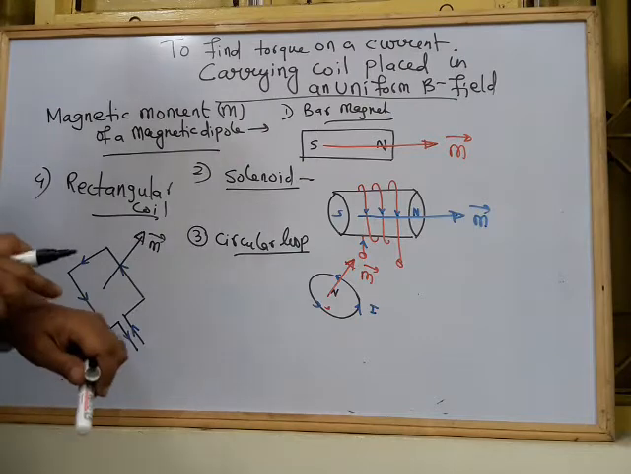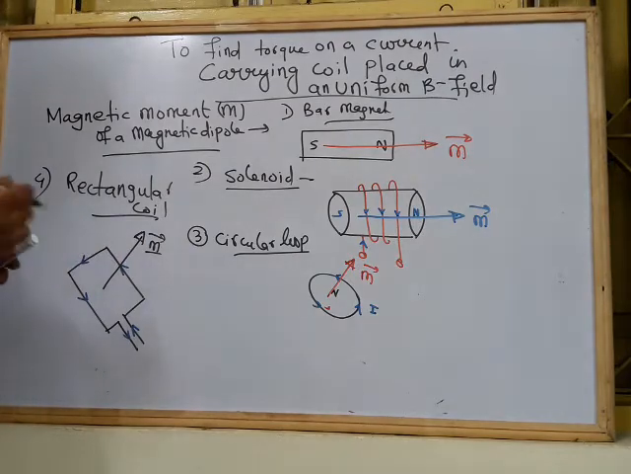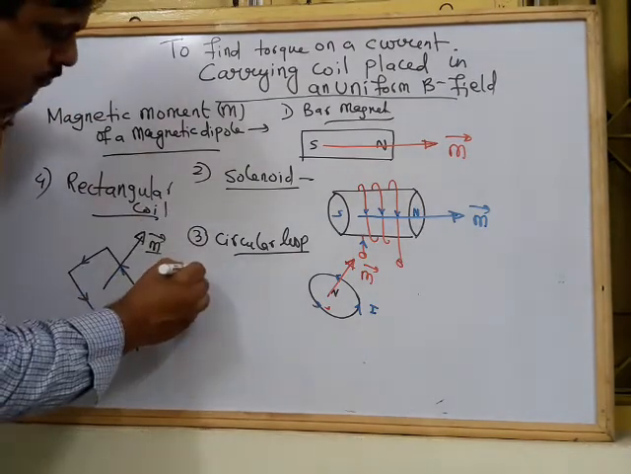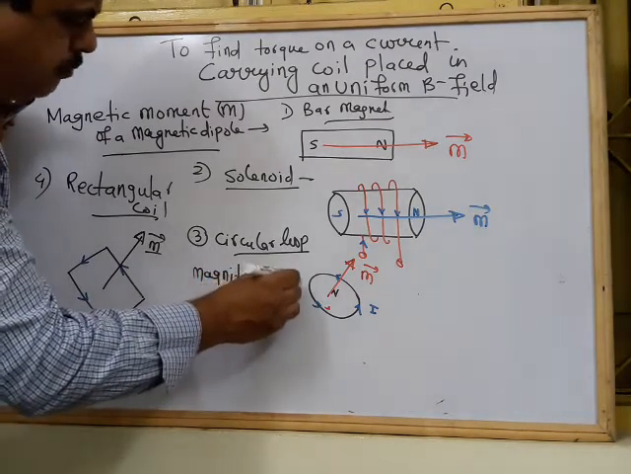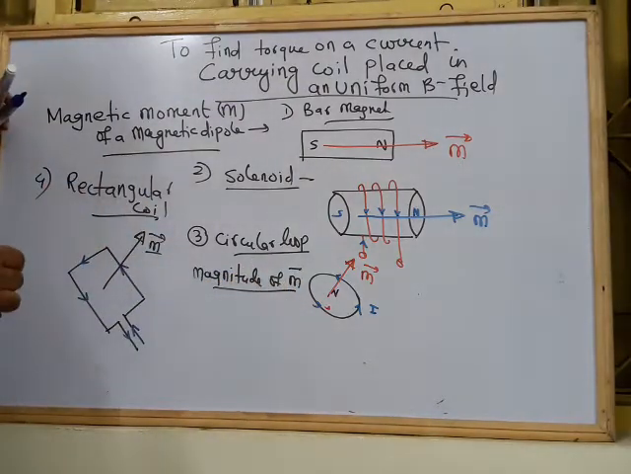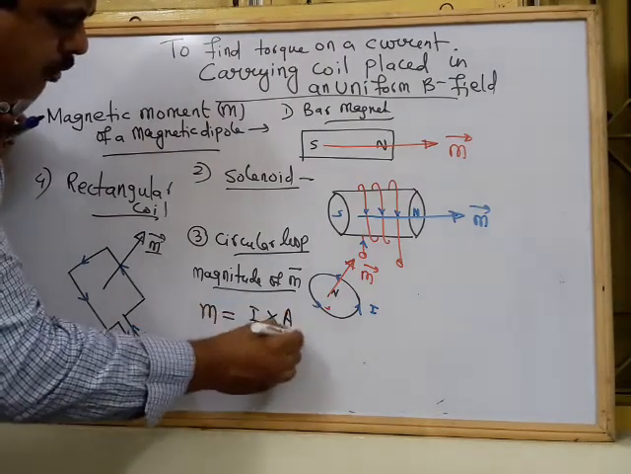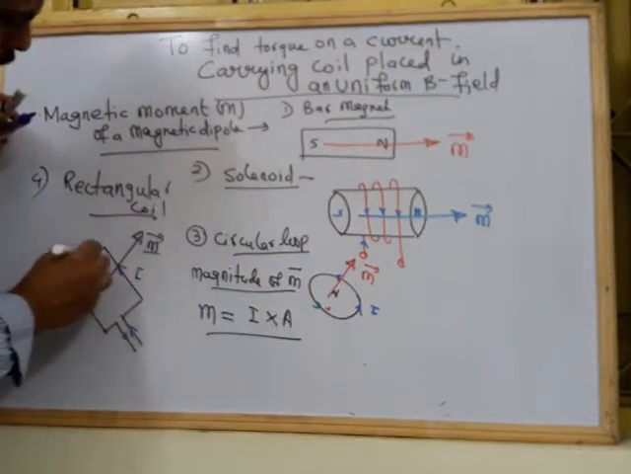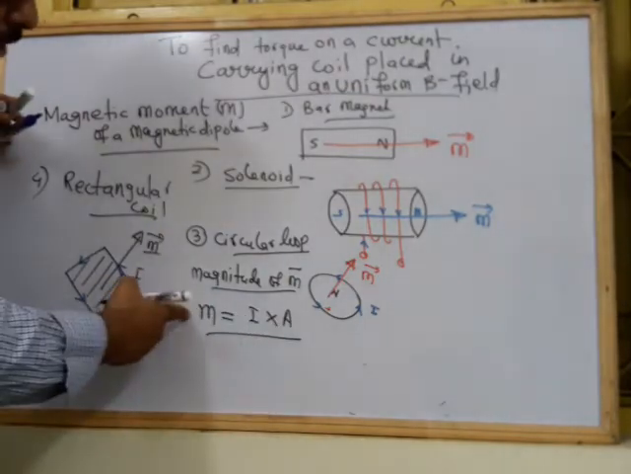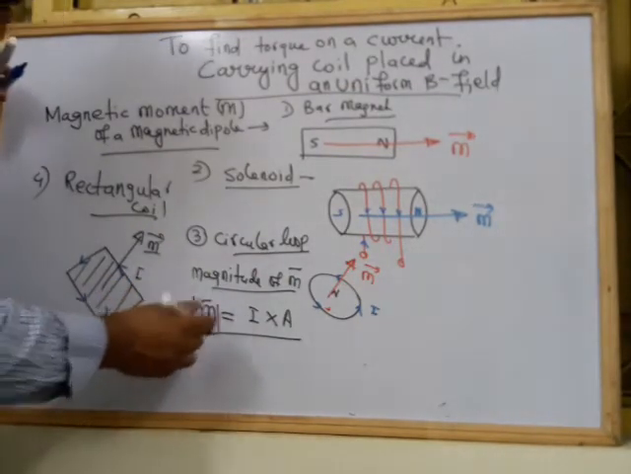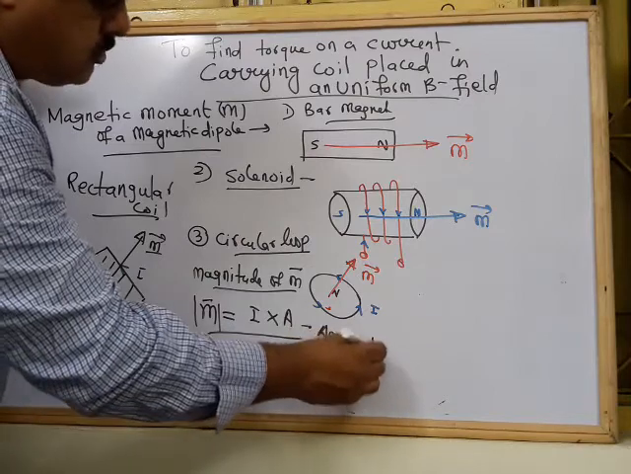The plane of the coil and M should be perpendicular to each other. Now there is a very important thing you need to know: what is the magnitude of this magnetic moment? The magnitude of the magnetic moment is given by current multiplied by the area of the coil. Whatever current is going through it, and if its area is A, then multiplying the current with A gives the magnitude of this magnetic moment. And what is the unit of this? It comes to be ampere into meter square.